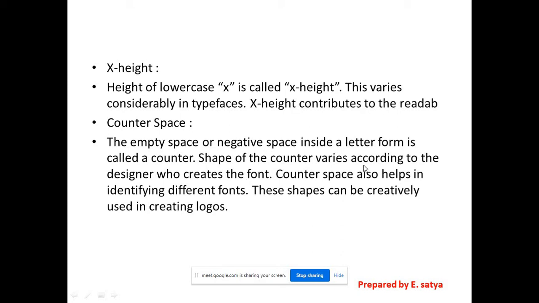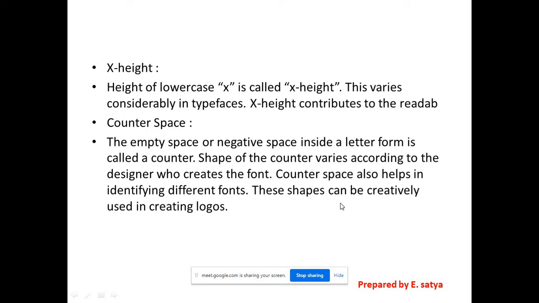The shape of the counter varies according to the designer who creates the font. Actually, this is decided by the font creator. The font designers create different fonts, so depending on how much gap they are leaving, that decides the counter spacing. The counter space also helps in identifying different fonts.